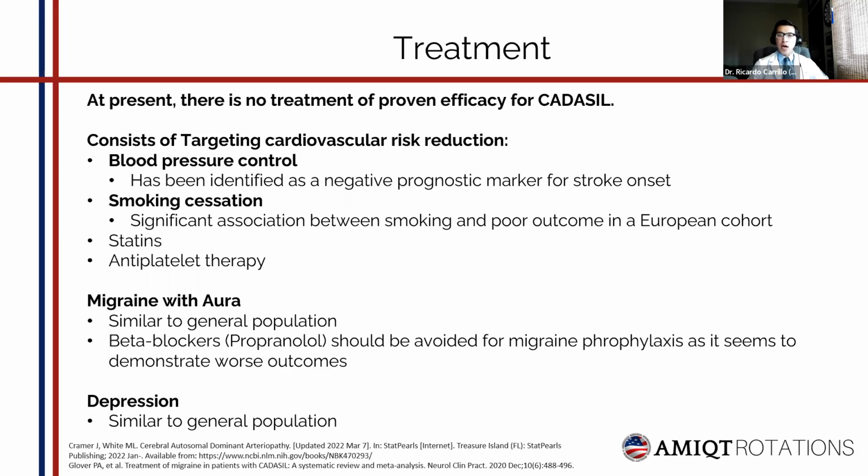Regarding migraine with aura treatment, the management is similar to that of the general population, with the exception that beta blockers should be avoided for migraine prophylaxis in these patients, because it seems that prophylaxis with beta blockers, specifically propranolol, leads to worse outcomes. Also, depression treatment is similar to that of the general population.